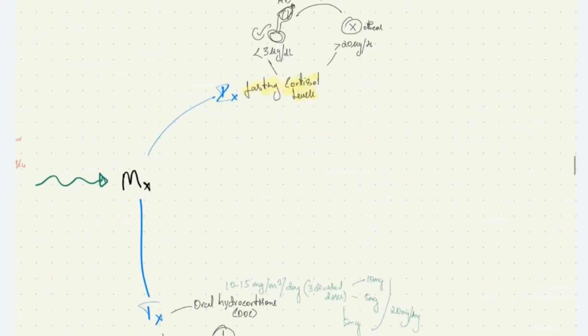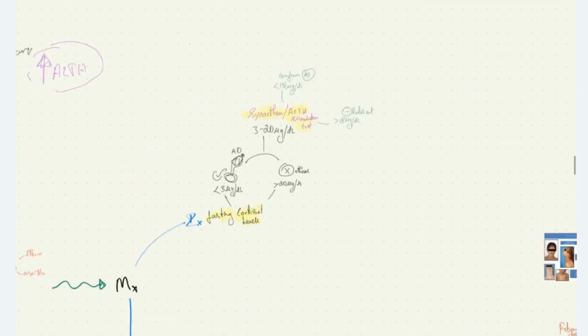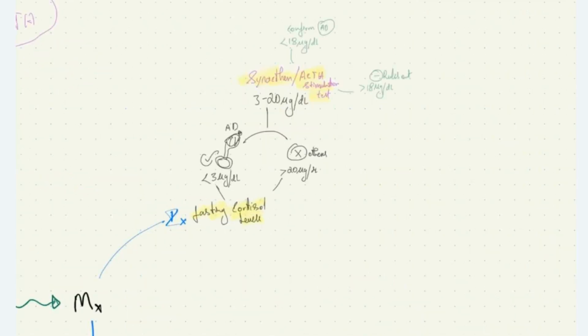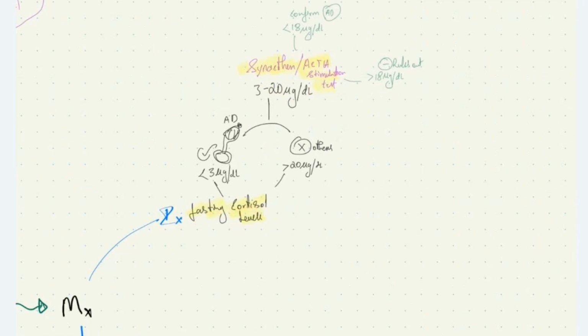And then how to manage these patients? The investigations. We estimate fasting cortisol levels. If the fasting cortisol level is less than 3 microgram per deciliter, it means that the glucocorticoid level has decreased. This is diagnostic of Addison's disease.